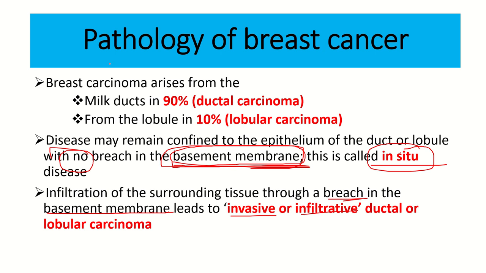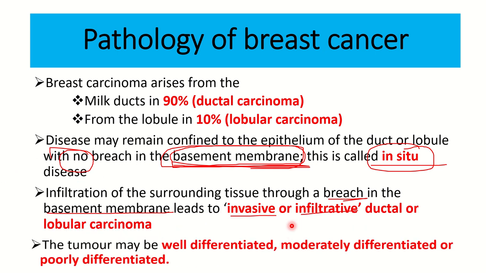So in short, about the pathology of breast carcinoma, about 90% arises from the duct and is known as ductal carcinoma, and about 10% arises from the lobule and is known as lobular carcinoma. When it does not breach the basement membrane, it is called in situ disease, and when it breaches or breaks down the basement membrane, it is known as invasive or infiltrative carcinoma.